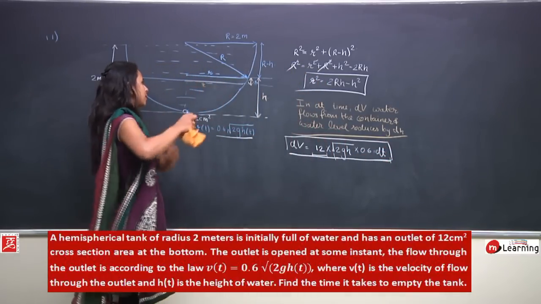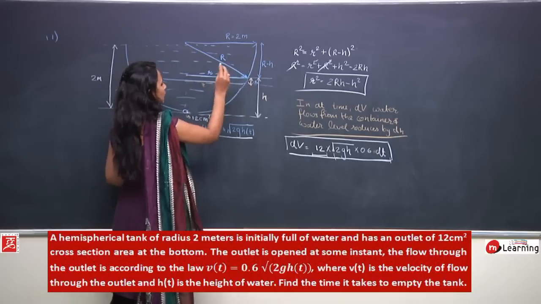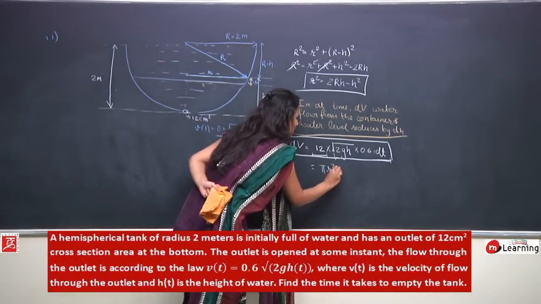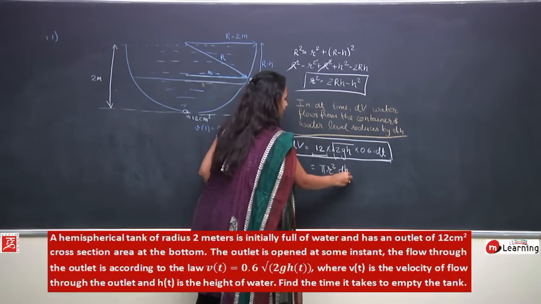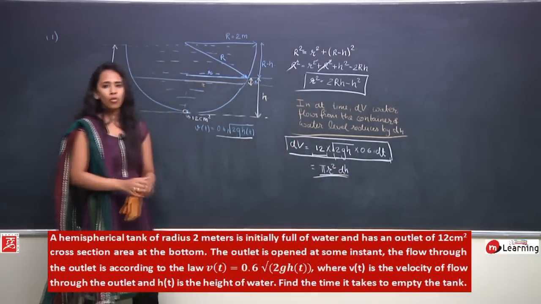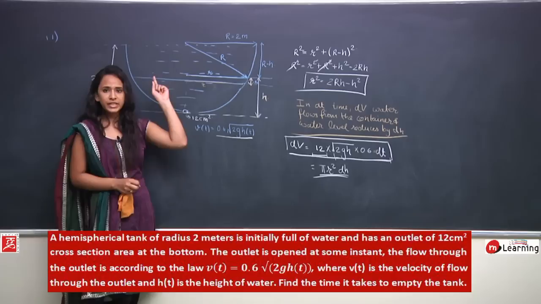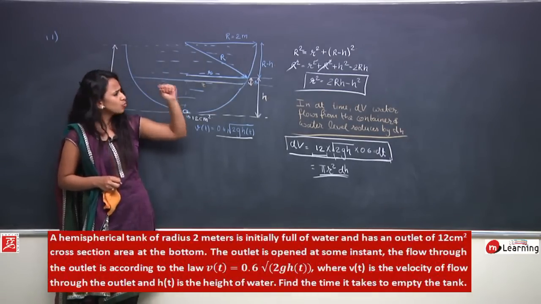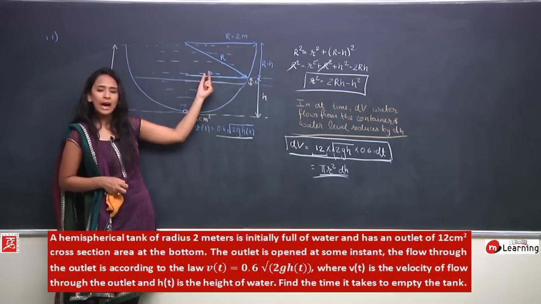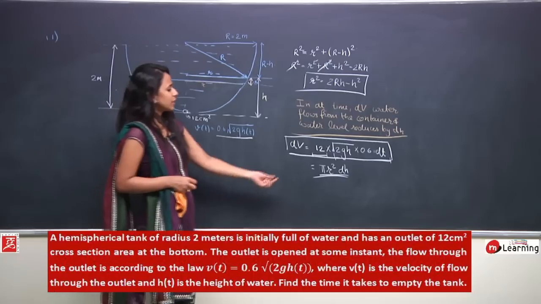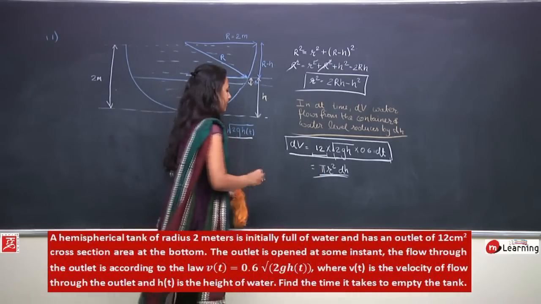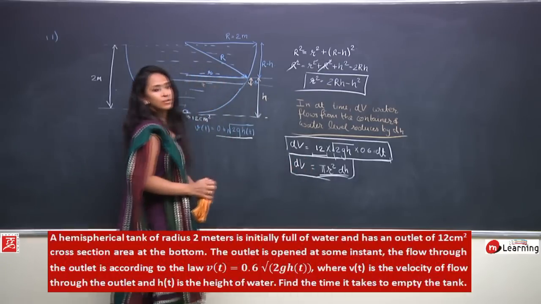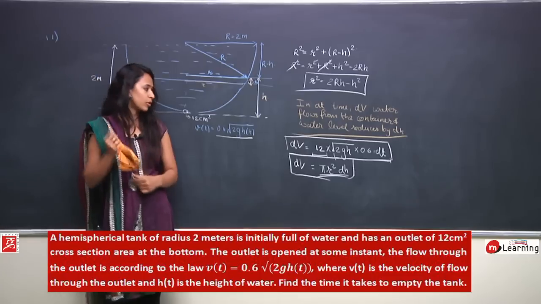And what would be dv from here? Change in the volume, looking from here, would be pi small r square into dh. Pi r square is the cross section area, and the change in height would be dh. This dh is so small that r is almost the same. So I can say that pi r square dh would be equals to again dv. Did you understand how to write these two equations? Because this is the most crucial and important part of the question.